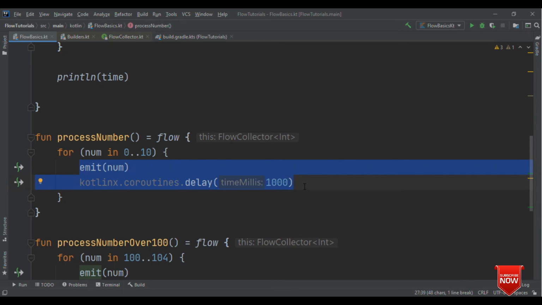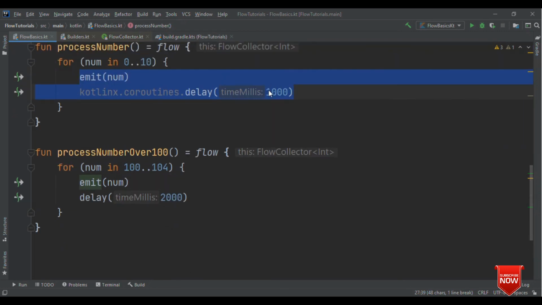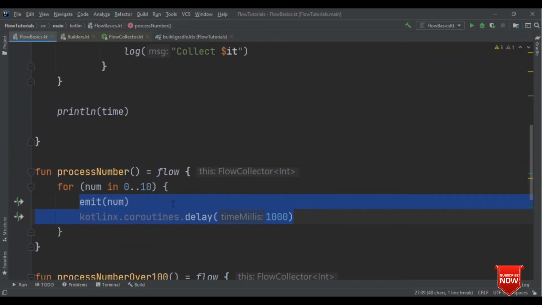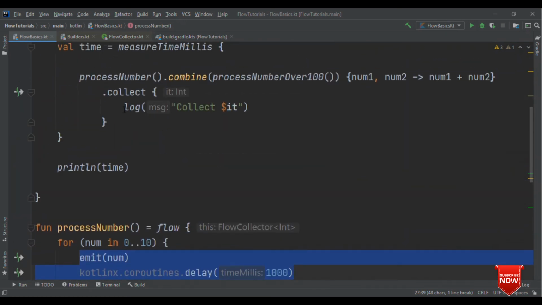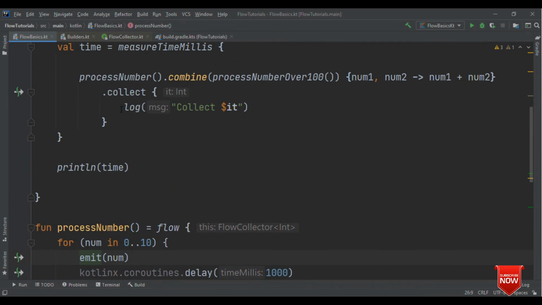So if you have the same delays, well and good, you'll see individual values. But if you have delays of different variations, like 1 second here or 2.5 seconds here, 1 second here again, then you'll see values more than 10 times. It's all because based on the value emitted from the flow, this part gets executed, so you'll see the value on the screen.